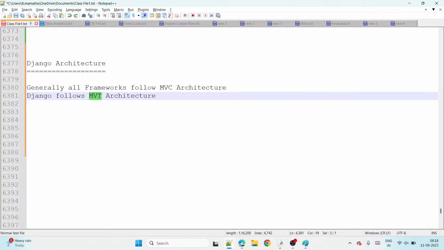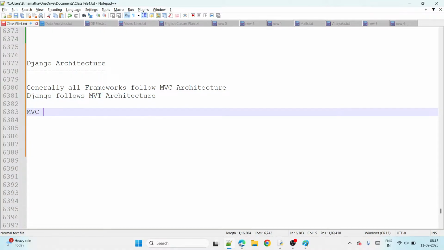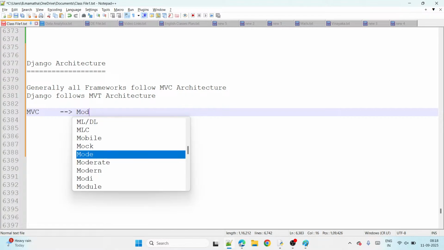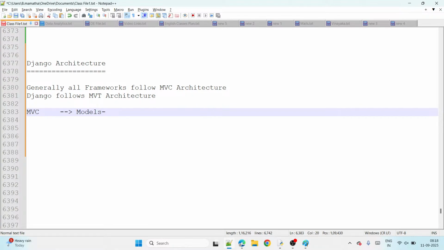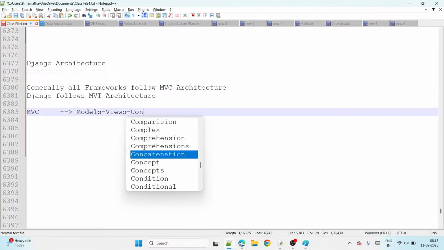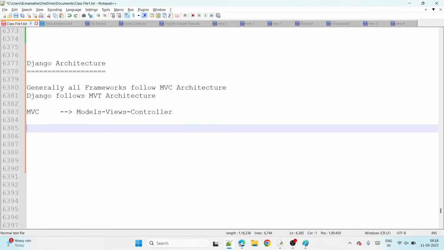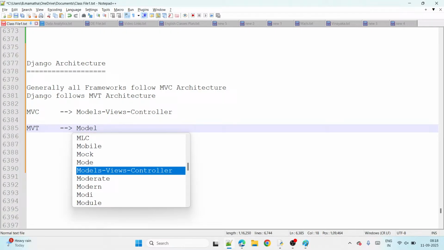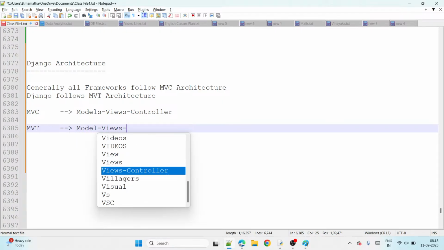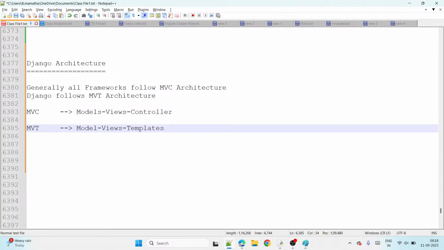Okay, right. What is MVC? What is MVT? See, MVC stands for M for models, then views, and then controllers, right? That is MVC. But what does our MVT mean here? M means the same, model, then views, and then templates. So Django follows MVT, which is model, views, templates.